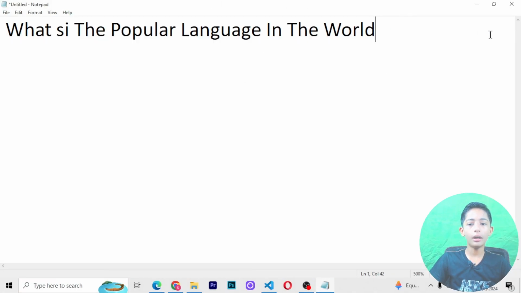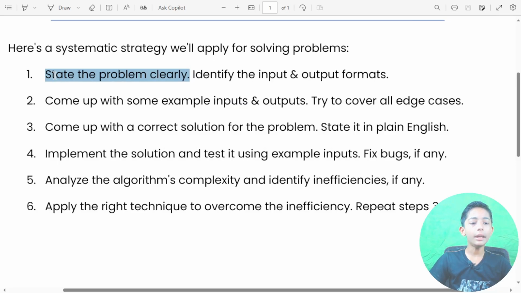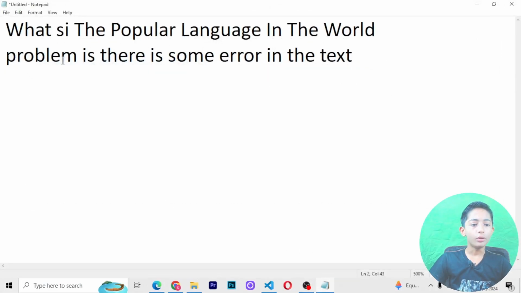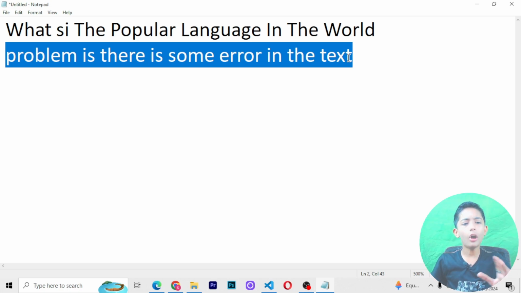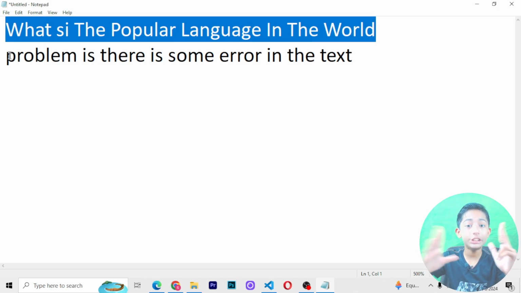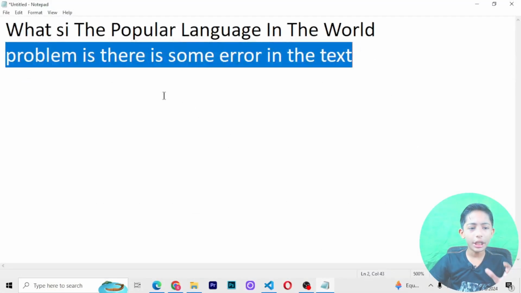Here I say the problem is that there is some error in the text. I am just giving you one example, not the example in the coding. The problem is there is some error in this text. Let me state the problem clearly: the problem is that there is some error in the text.